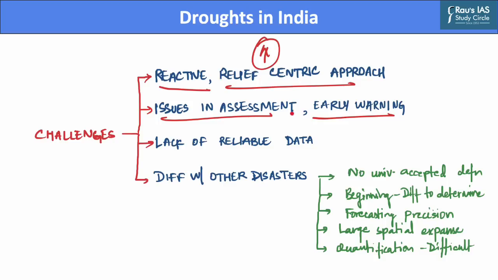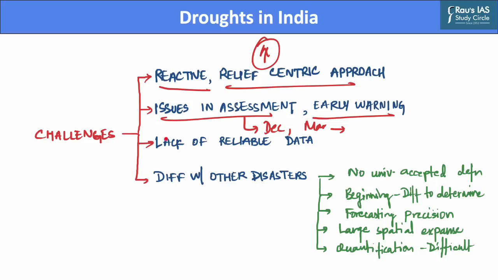And this is because many states in India still continue to rely on traditional practices such as eye estimation and crop cutting experiments to assess the impact of droughts in our country. And these estimates are generally available by the month of December for Kharif crops as well as in the month of March for Rabi crops. Thereby, it causes significant delays in drought estimation in our country.